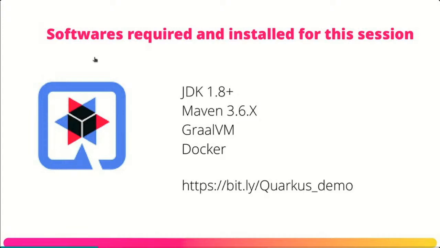But Quarkus is not faster only because of GraalVM. Quarkus does an augmentation, where it creates the different parameters which are required for GraalVM to create a native image. I've also installed Docker here, but I don't think that is a part of today's talk. We will not be creating Docker images or anything, but I'll tell you how you can create a Docker native image using your Maven plugin, and that you can also learn today.